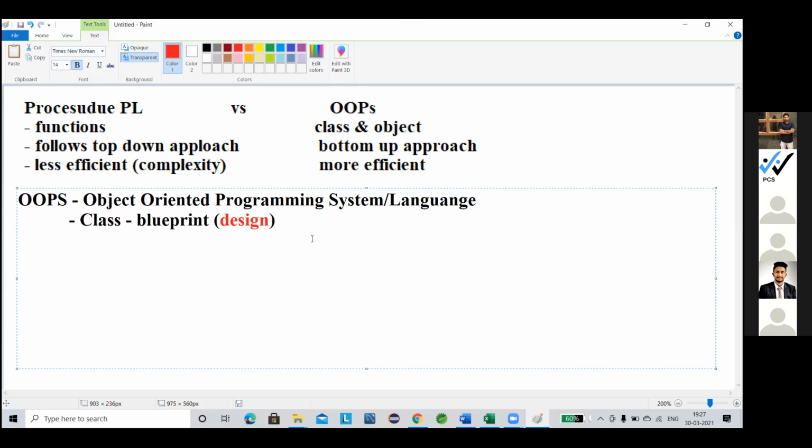The main difference is that the blueprint not only describes the design, it also describes the way it behaves and how to implement the particular things that come with the blueprint. Whenever we create a class, inside the class we do not only design the data members, we also design how it behaves and how we are going to use it. That's why it is called the blueprint of the object.